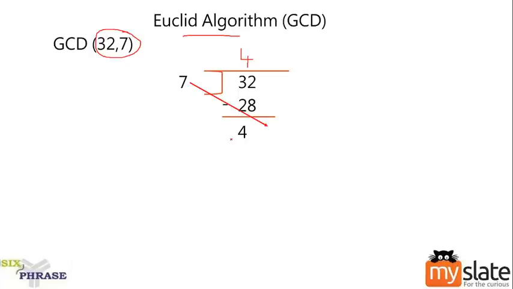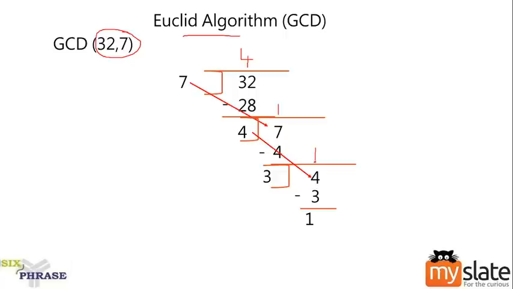Bring this 7 here and divide them. Can you understand? If the remainder is not 0, continue with the division. So 4 and 7: 4 ones are 4, the remainder is 3. Since the remainder is not 0, bring this 4 and divide them. 3 ones are 3, the remainder is 1. Still the remainder is not 0, so bring this 3 and divide the values. Your remainder will be 0.